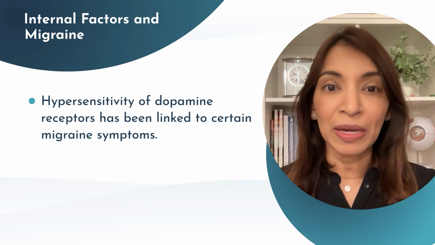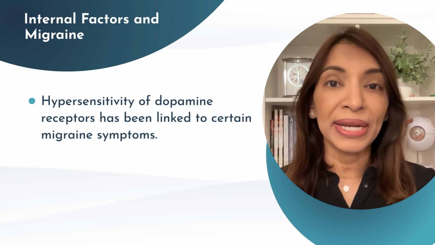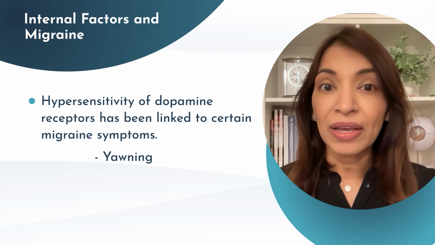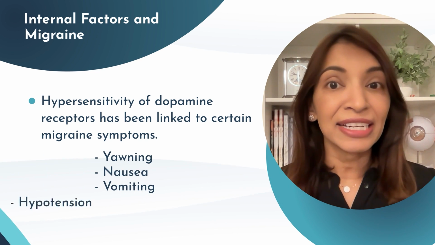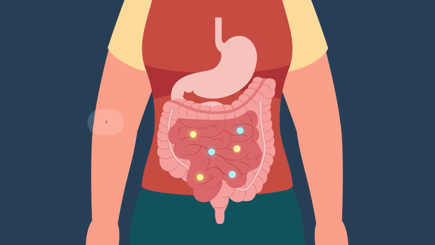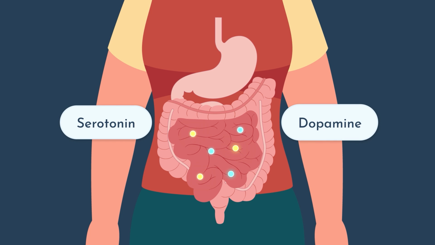Hypersensitivity of dopamine receptors has been linked to certain migraine symptoms, such as yawning, nausea, vomiting, and hypotension. When it comes to neurotransmitters, keep in mind that in addition to the central nervous system, the gut also manufactures serotonin and dopamine. Therefore, gut health should be considered when addressing migraine.